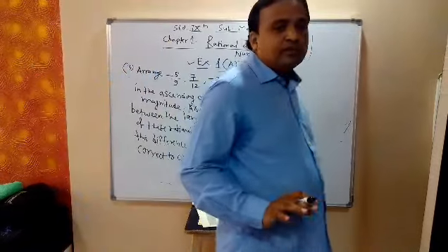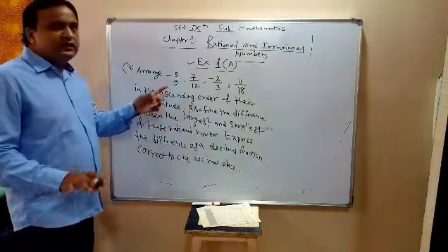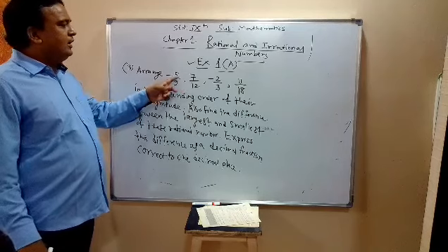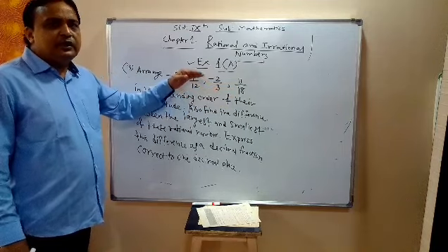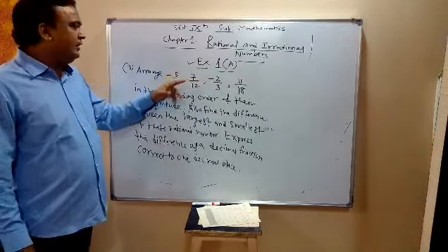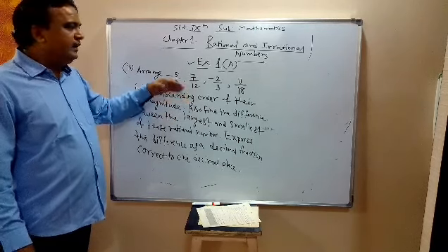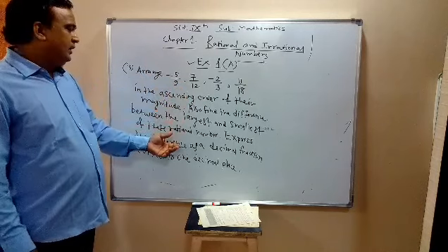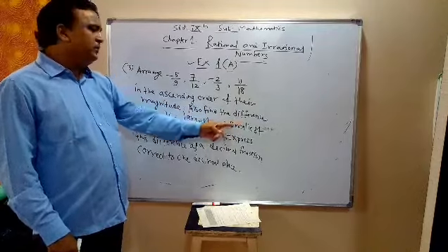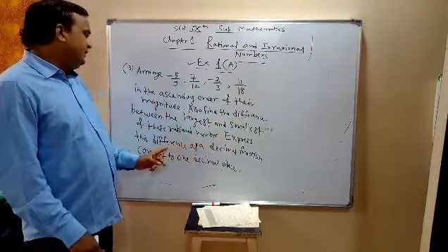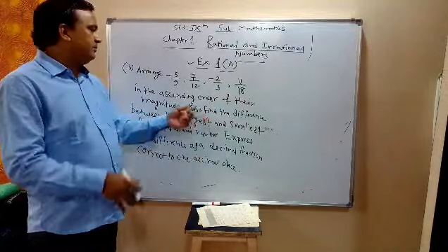There are 3 questions in this. For -5/9, 7/12, -2/3, 11/18, first you have to arrange them in ascending order. After arranging them in ascending order, you will find the largest value and smallest value. Then you have to find the difference. Difference means subtract the smaller from the bigger value. Then third, we have to express this difference as a decimal fraction. You divide that and write the decimal value.